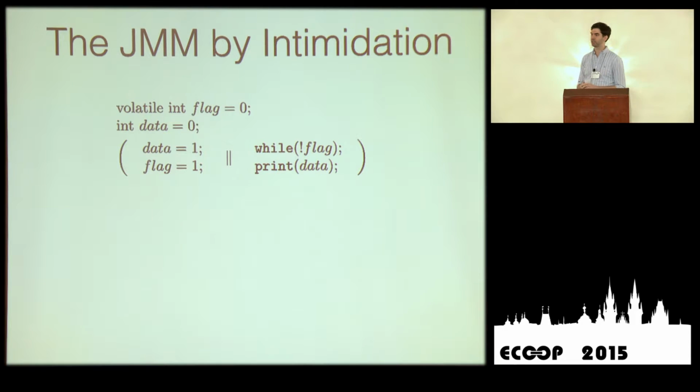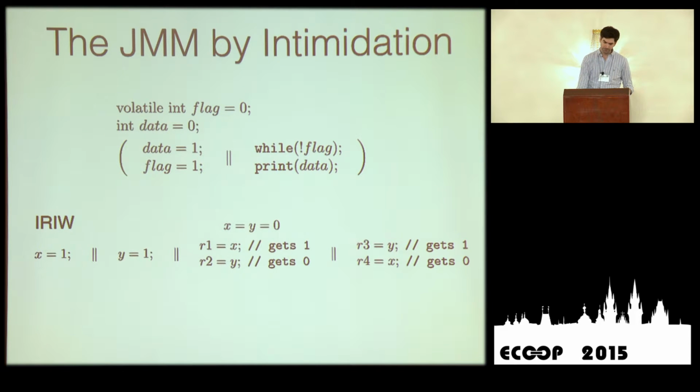So everything is fine here because I've made flag volatile. Okay, so that's the idea of volatile. It means that if I make a write on a volatile, and then on the other side I make a load on the value written by this other thread, I'm guaranteed to see everything this thread has done before that. If, on the other hand, I remove the volatile there, I can read any value for data, 0 or 1.